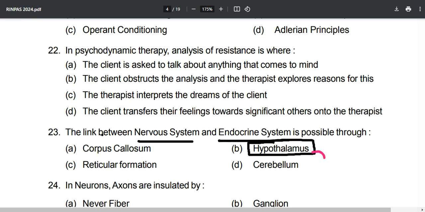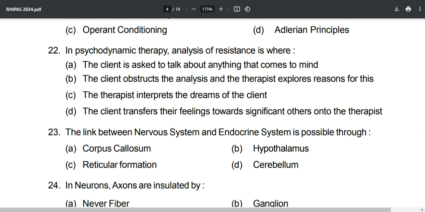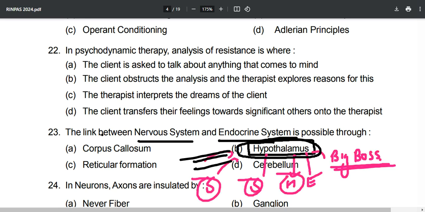That is why we call the hypothalamus the big boss as well, because whatever is happening in your body, maybe you are eating, hungry, sleeping, sex, or fight or flight, it is happening because of your hypothalamus only. So the hypothalamus is an important link between your nervous system and your endocrine system.